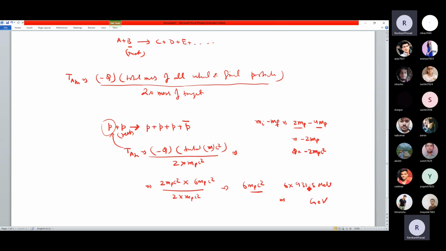So that will be 5, 6, no, 5.9, 4.5, and a little bit more, the number is bigger, so 4.5 means it will be around 5. So roughly this is 5 giga electron volts. So if you provide this much energy and you bombard a hydrogen atom, there is a possibility of getting an anti-proton.